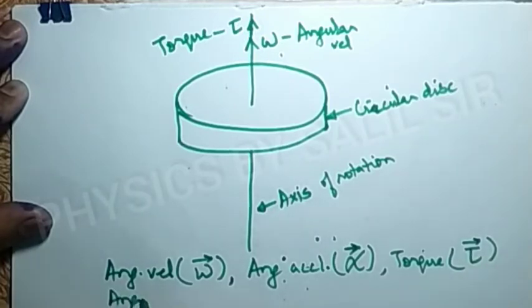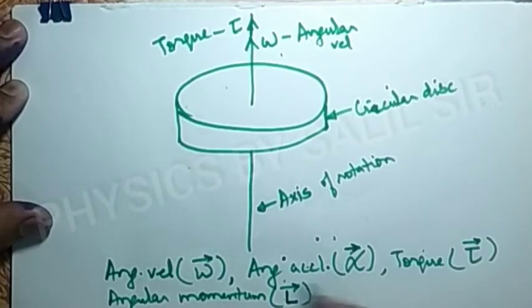Angular momentum is represented by vector L. It is also represented by vector J. In some books you will find vector L, in some books you will find vector J, capital J. These all are known as axial vectors. We will now discuss the addition of two vectors.